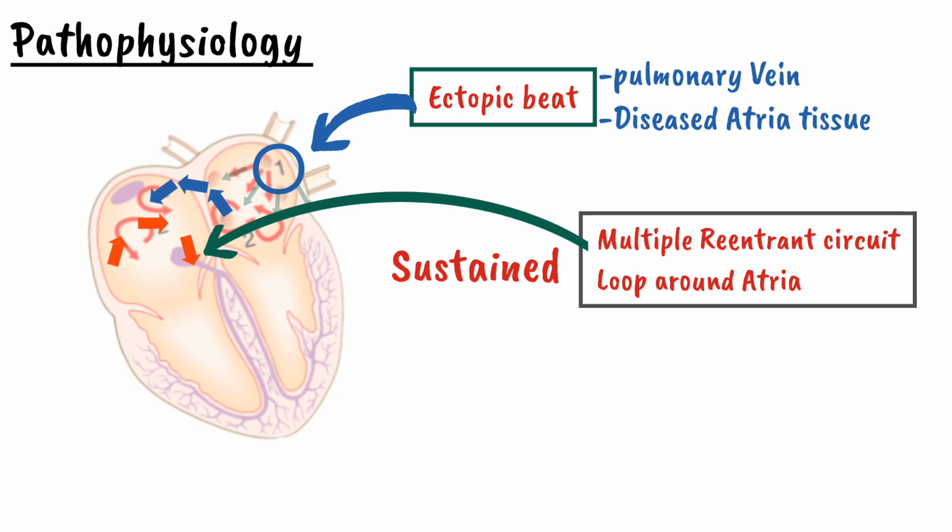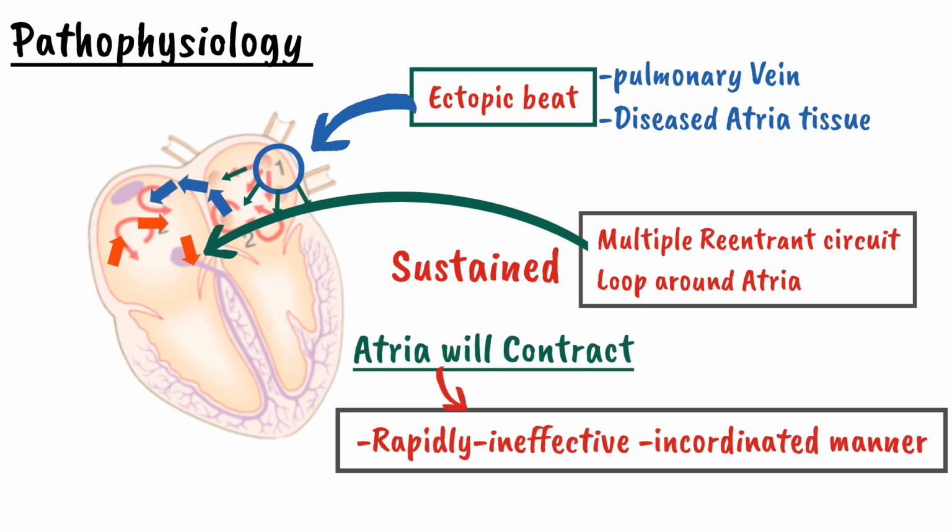This means that the ectopic beat which is fired from the pulmonary veins area will spread throughout the atrium and loop around it. It will rotate around the atrium and maintain the contracting state of the atrium continuously. So as a result of this process, the atria will contract rapidly but in an ineffective and uncoordinated manner.